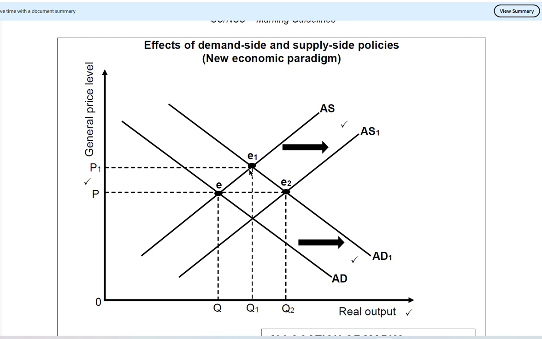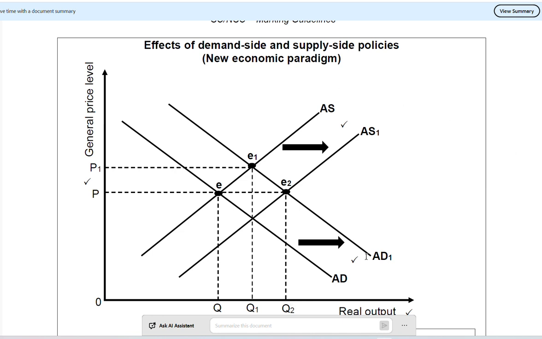Now it is believed that in the long run, the expectation is that the aggregate supply will change. So now we see the aggregate supply shifting. That means it is increasing. When the aggregate supply shifts, we are then moving to E2, equilibrium 2. So what is happening in equilibrium 2? The price remains the same, however, the quantity increases.